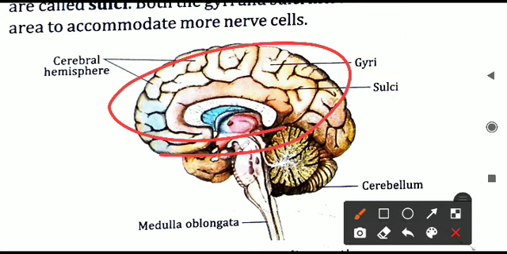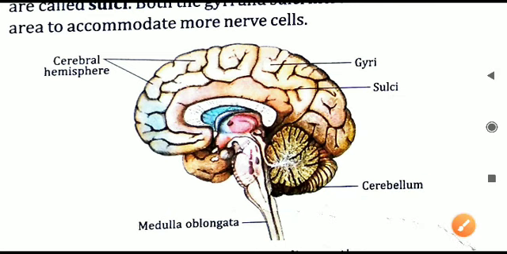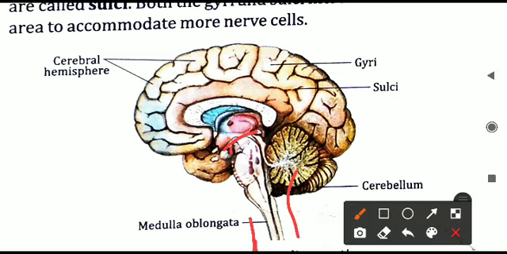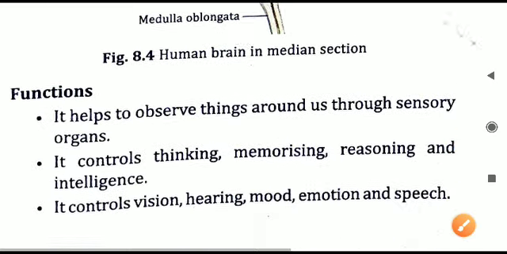This is the cerebral hemisphere you can see right now. The second part of the brain is called the cerebellum. You can see at the back part or the posterior side of the brain it is present, and at the base you can see this is a stem-like structure that is connecting the brain to the backbone or to the spinal cord. This is the medulla oblongata. This diagram is important. You have to draw this in your copies.